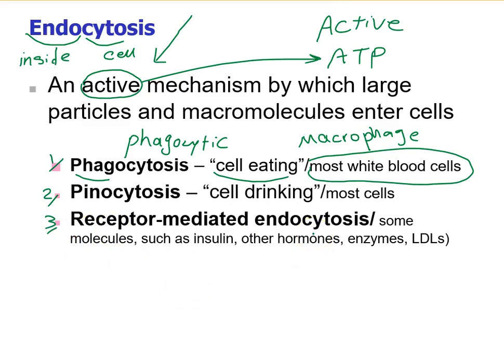Next, we have receptor-mediated endocytosis, which is a highly specific process where cells take up macromolecules that bind to specific receptors on the cell surface. The molecules such as hormones or nutrients, enzymes, bind to the receptors on the cell membrane, and then they're going to go inside of the cell.